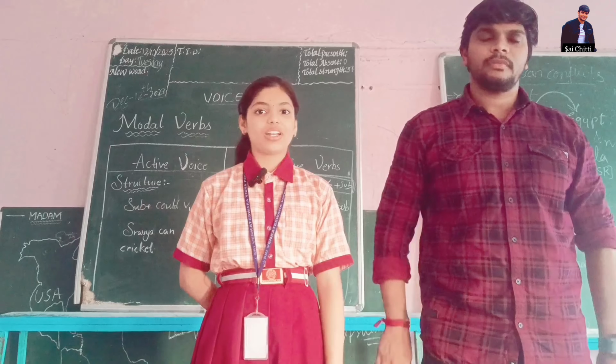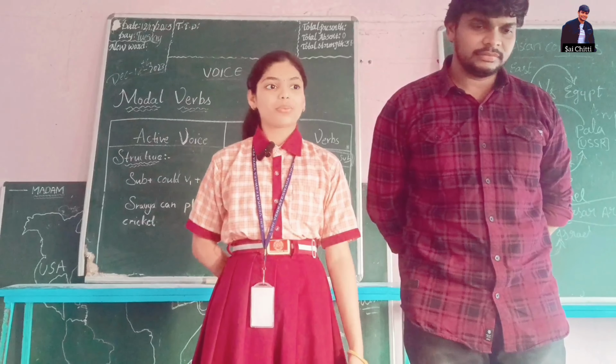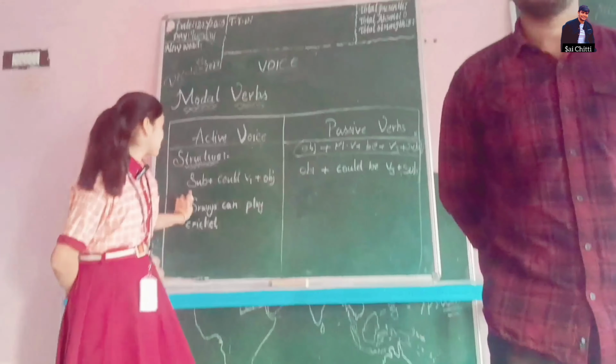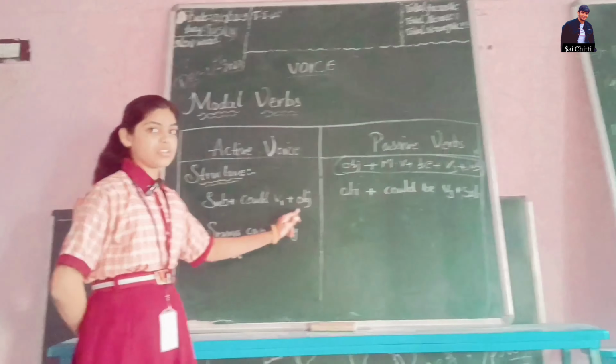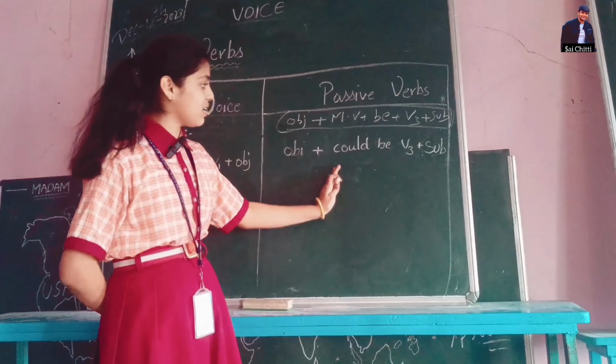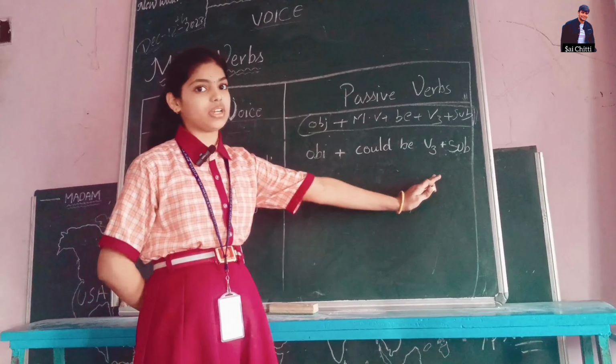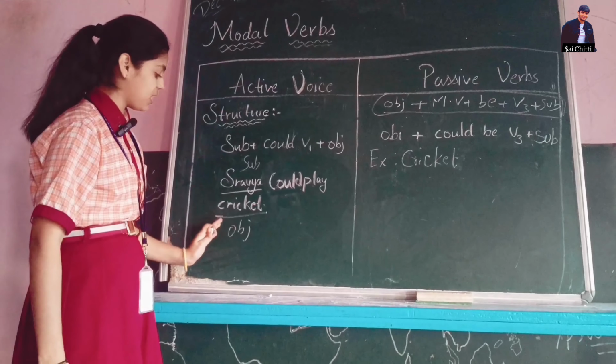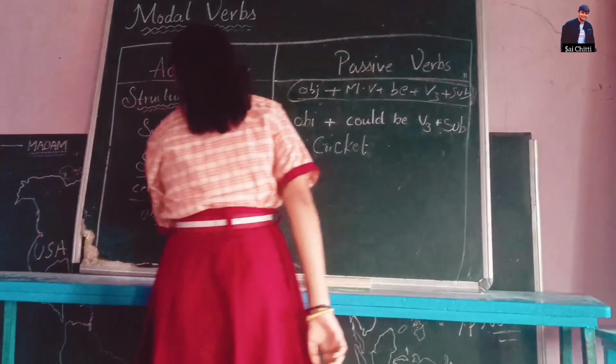Good afternoon everyone, I am Geetika from class 10. Now I am going to explain modal verbs. So this is the structure: subject plus could V1 plus object. The passive voice structure is object plus could be V3 plus subject. And cricket means object here. Could means modal verb.